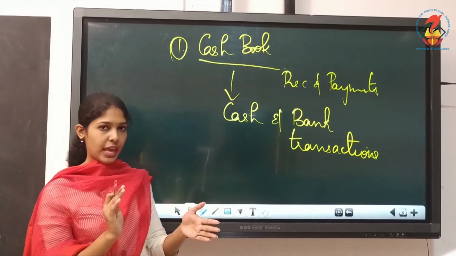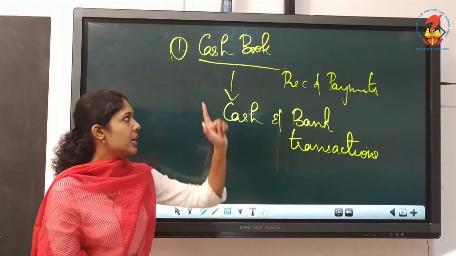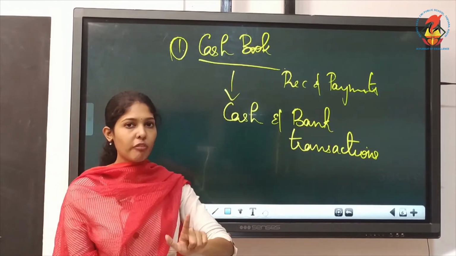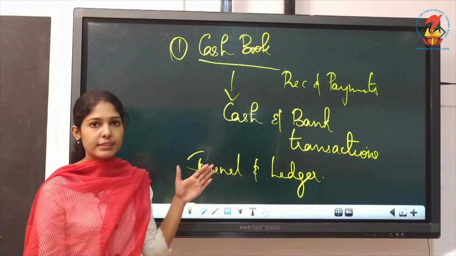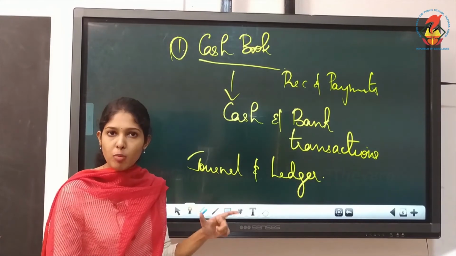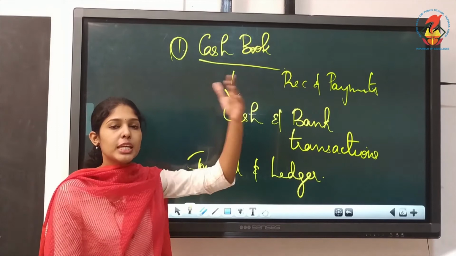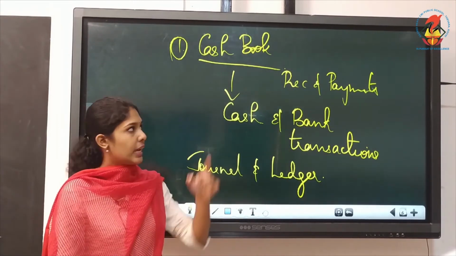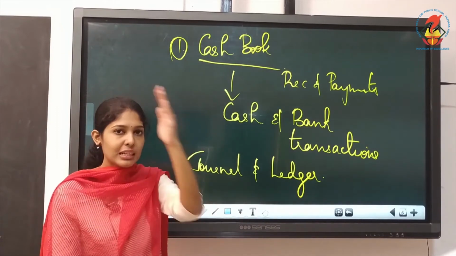And the format of a cash book is very much similar to a journal. So we can say that cash book performs the function of both journal and ledger. Why are we saying this? How is cash book performing the function of these two books? It is a subsidiary book of journal, so it performs the function of journal. But when you do cash book, you need not write journal entries. The preparation is similar to ledger. The format is just like ledger.